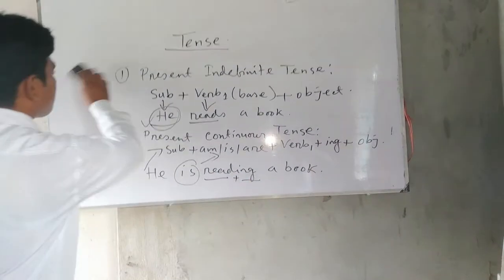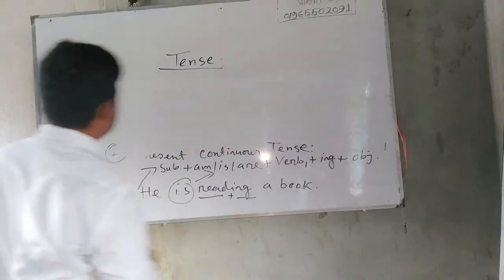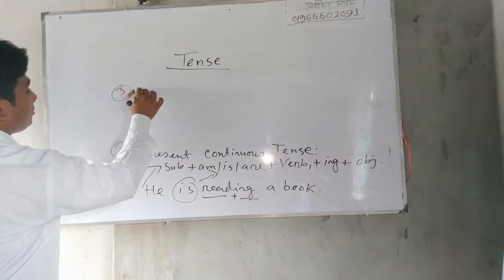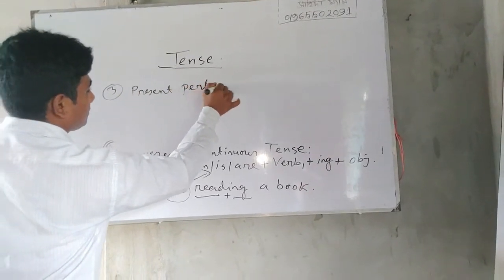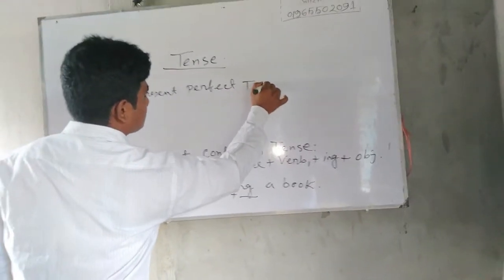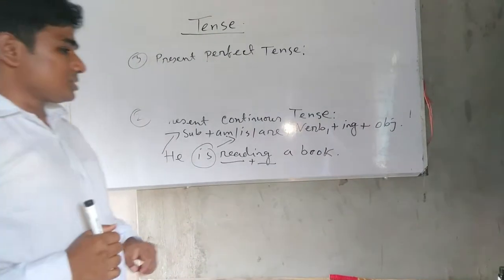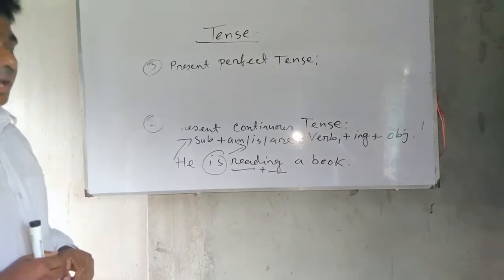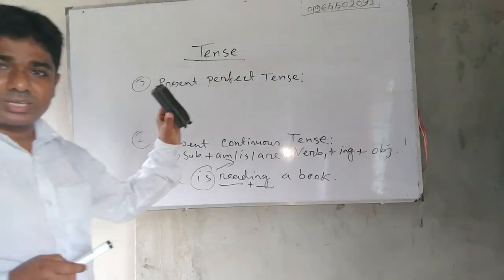And next, present perfect tense. Dear students, at first look at me. It is a duster.